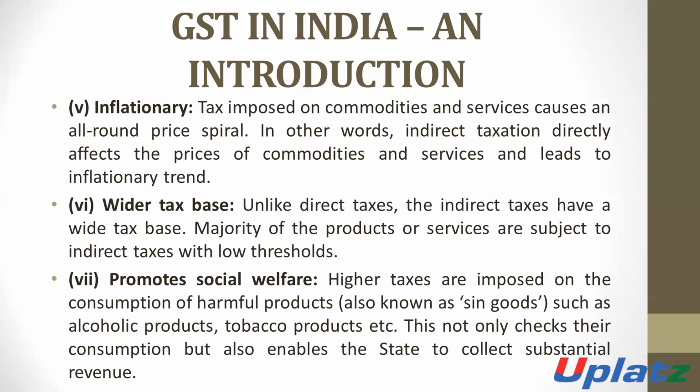For example, for alcoholic liquor or alcoholic products, the government charges a higher rate of GST. So when there is any sale of such a product, the government earns more revenue, more tax. On this basis, the government can collect substantial revenue.